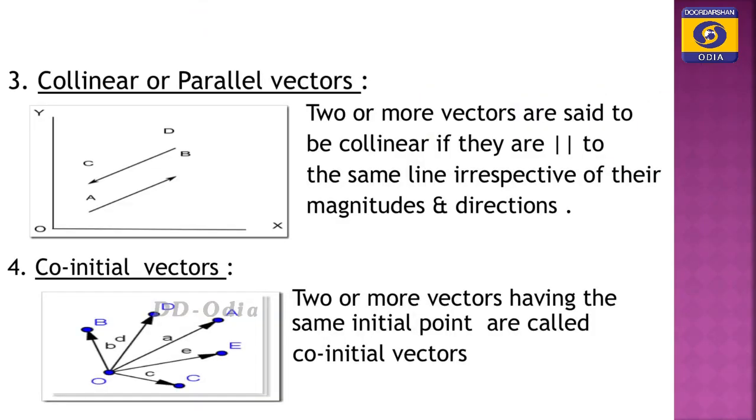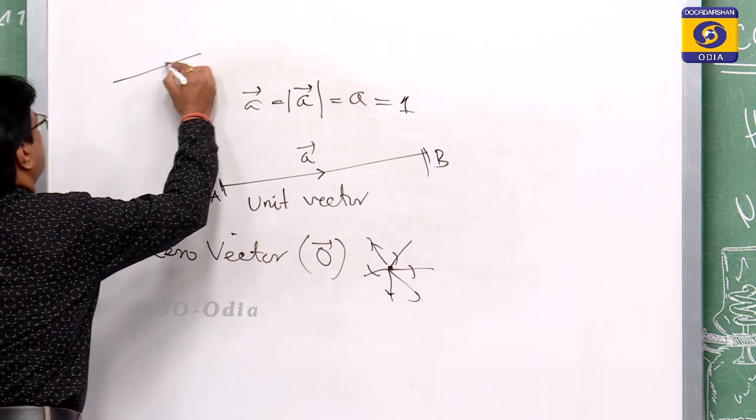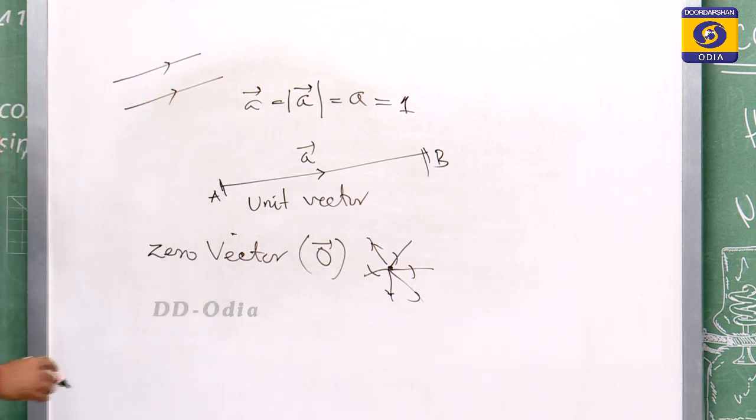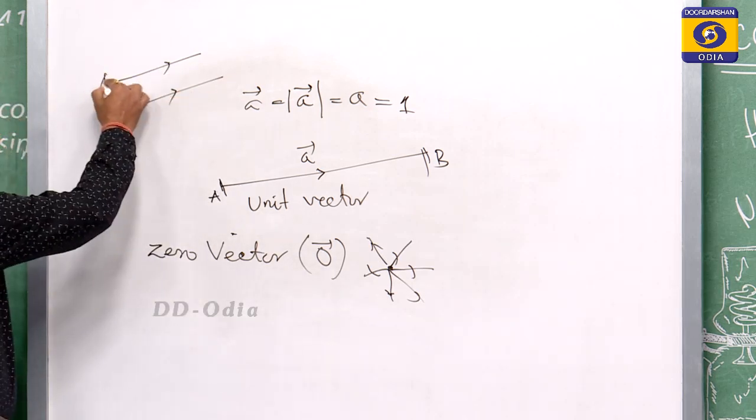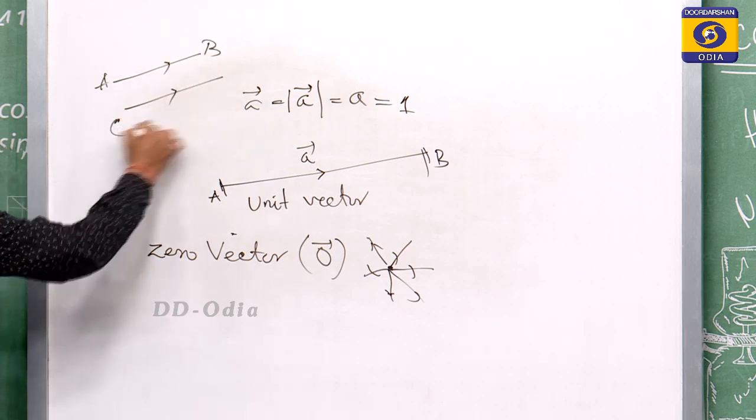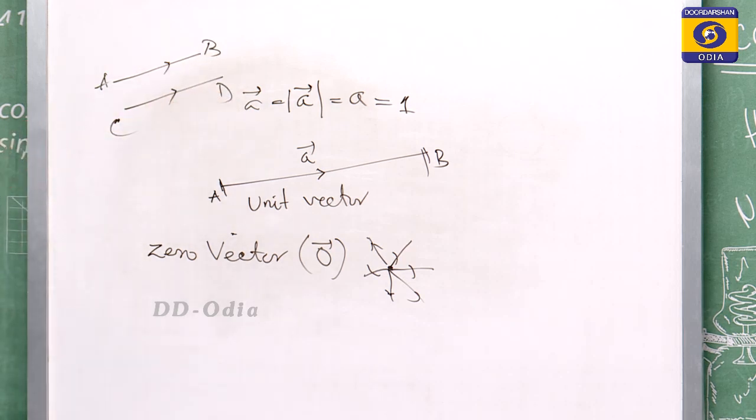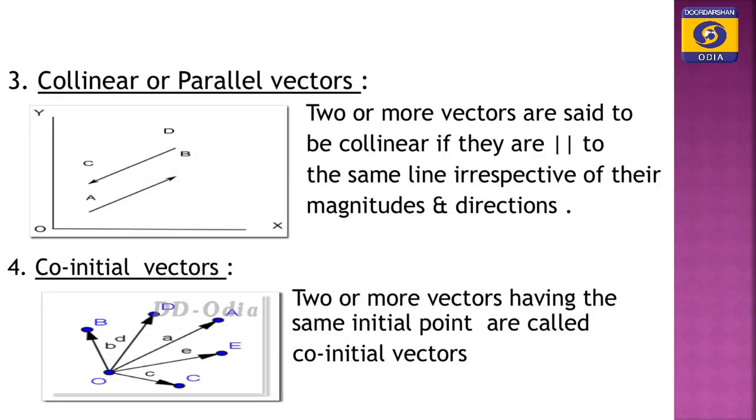Then comes the collinear vector or parallel vector. Two or more vectors are said to be collinear if they are parallel. Suppose these two vectors AB and CD are collinear or parallel vectors in the same line, irrespective of their magnitude and direction.